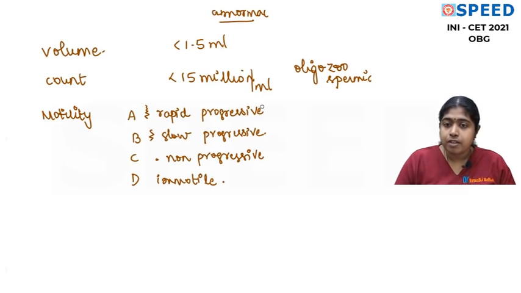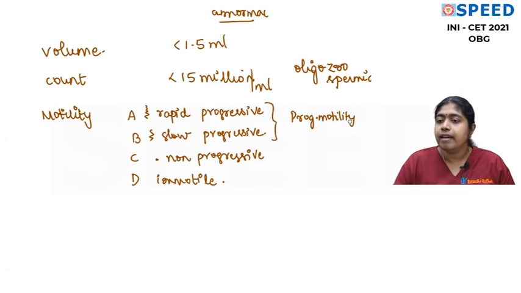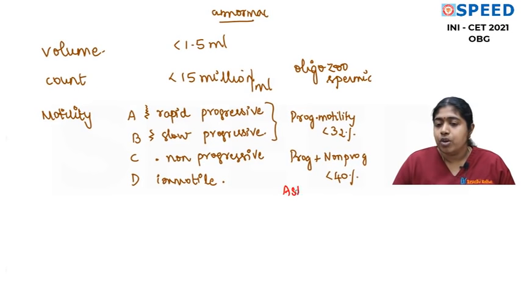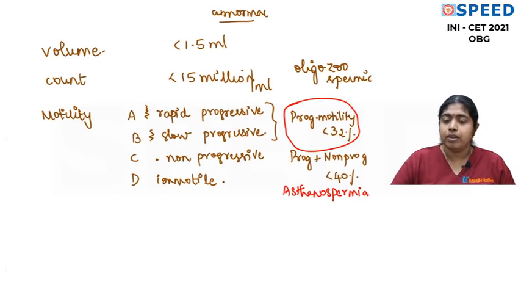When we are talking of progressive motility, the progressive motility should be greater than 32%. So if it is less than 32%, then the motility is abnormal. When we talk about progressive plus non-progressive, it should be more than 40%. So when it is less than 40%, then we say the motility is less, in which case we call it asthenospermia or asthenozoospermia. Both are same. So progressive motility should be greater than 32%. Is that okay? That's it.